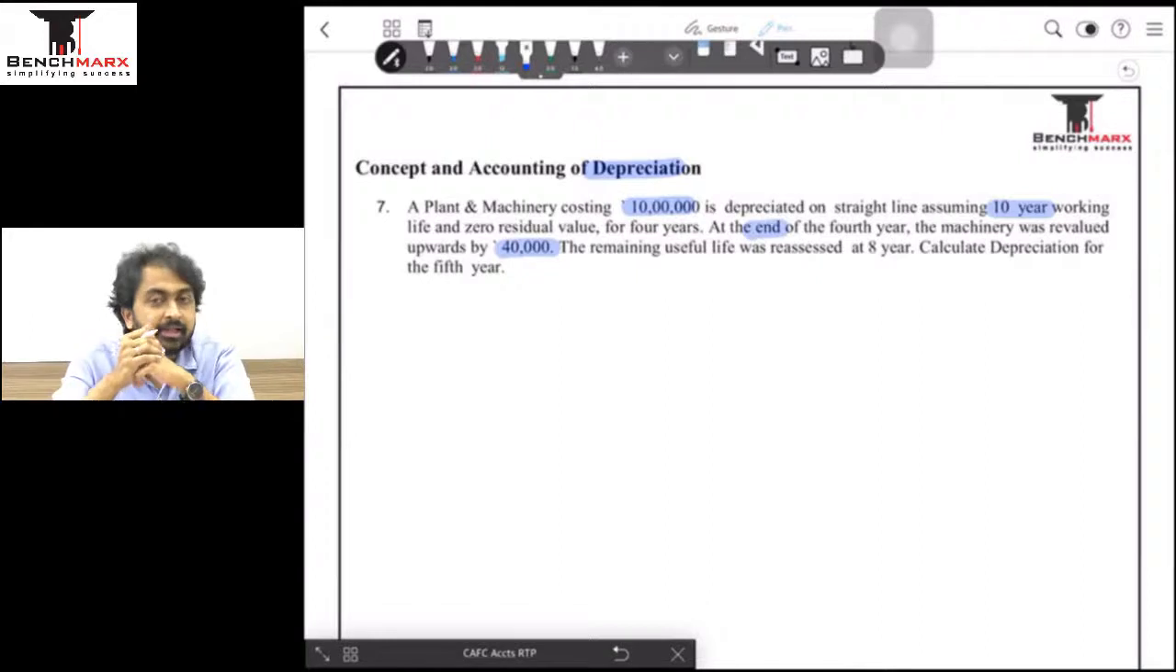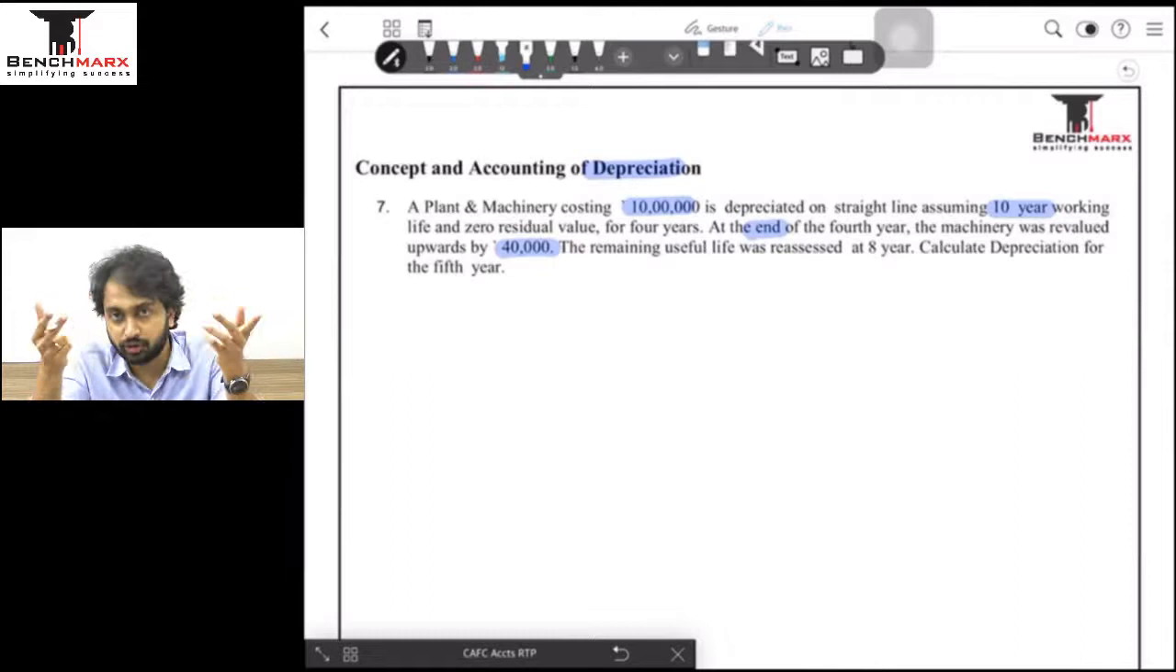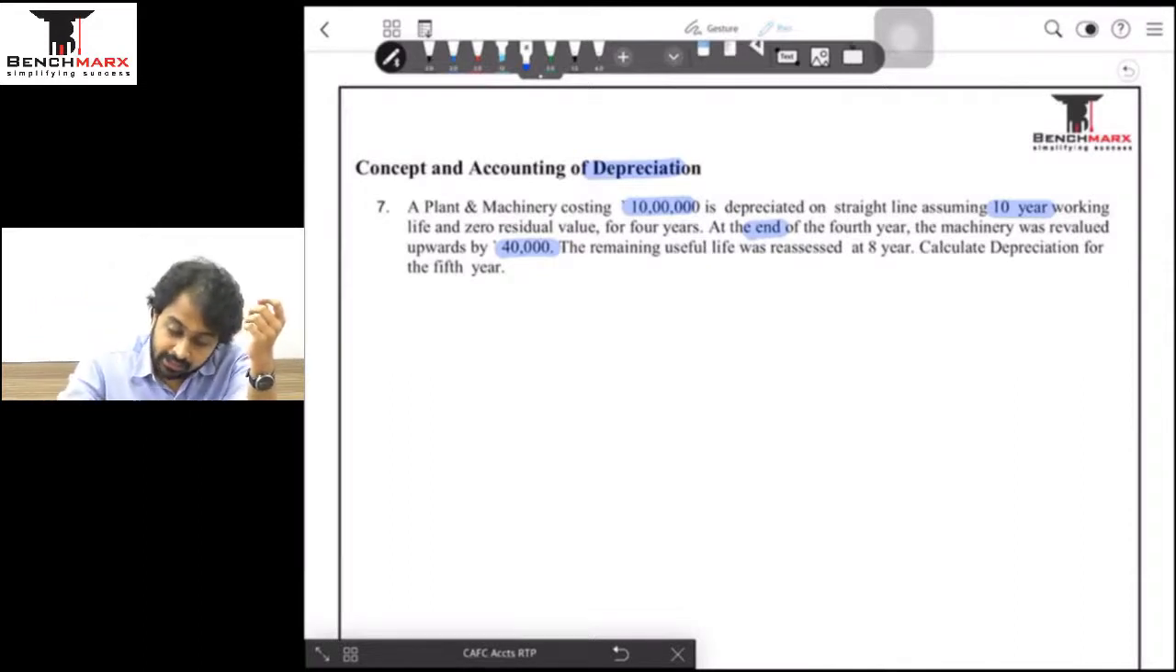So now we think that the book value of the asset is not reflecting its true picture. So might as well let's show its correct valuation. So we will do a revaluation. Upward reval means I'll do plus 40,000. ठीक है. The remaining useful life was reassessed.